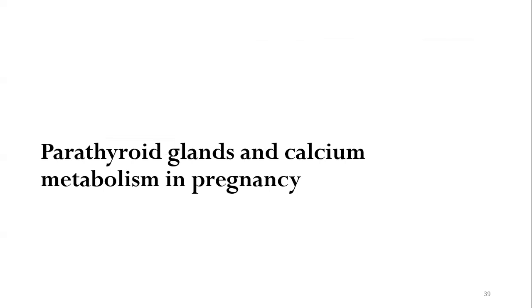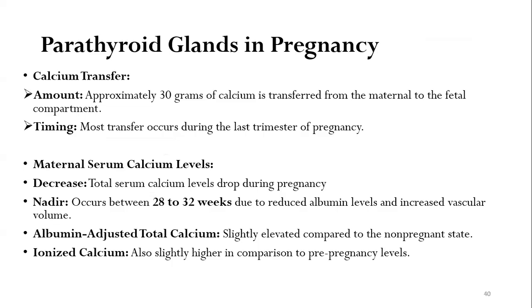Now, what happens to the parathyroid glands and calcium metabolism in pregnancy? There is approximately a transfer of 30 grams of calcium from the maternal to the fetal compartment. Most of the transfer occurs during the last trimester of pregnancy. The maternal total serum calcium levels drop during pregnancy. This drop, the nadir, occurs between 28 to 32 weeks due to reduced albumin levels and increased vascular volume. So, you understand that there is a drop in serum calcium levels during pregnancy, and the maximum drop occurs between 28 to 32 weeks because of reduced albumin level and increased vascular volume.